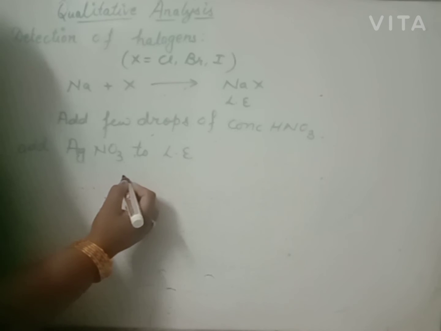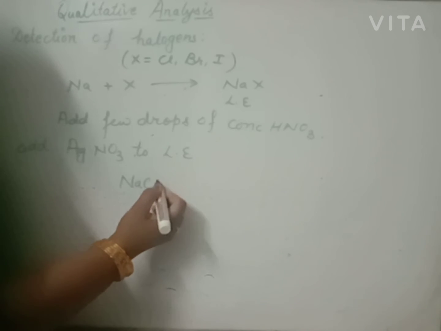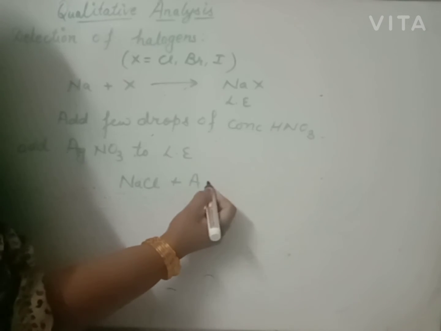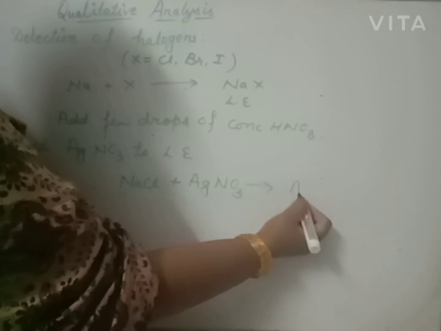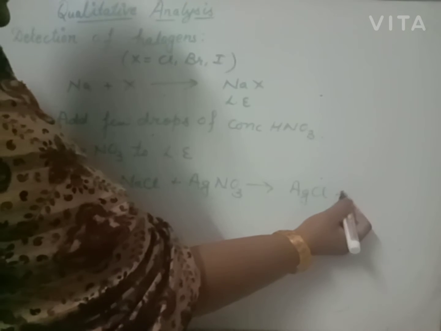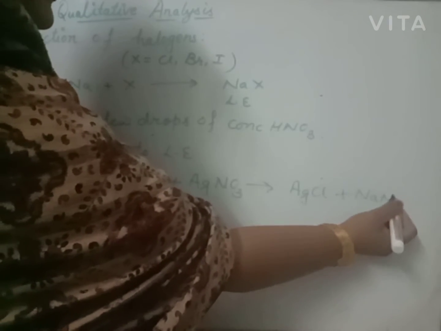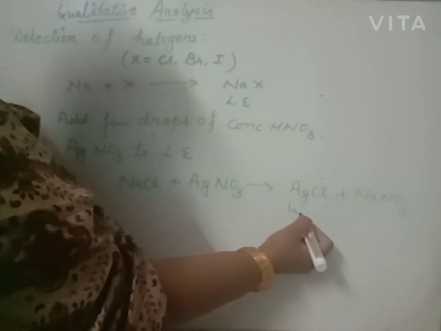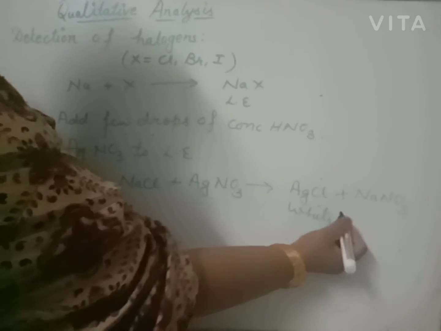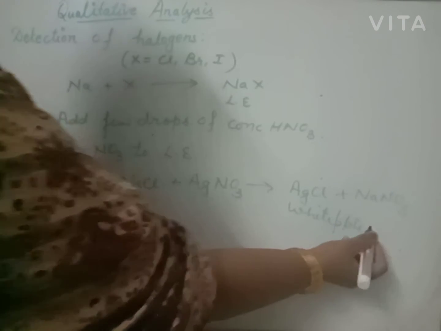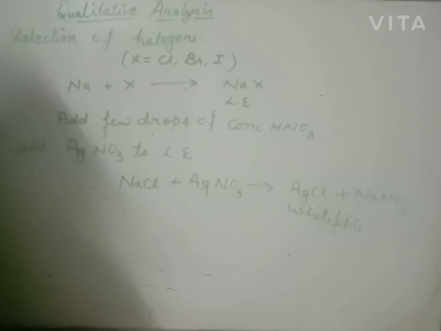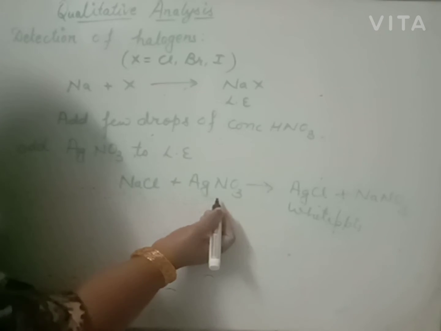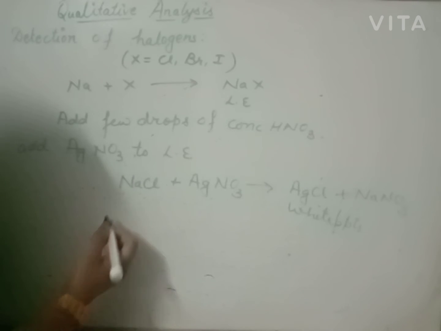Beta, if the extract contains NaCl, with silver nitrate it will give a white precipitate of AgCl. Sodium nitrate is removed and we will get white precipitate. If white precipitate is obtained, then we will say chloride ion or chlorine halogen is present in the given organic compound. If there is no white precipitate, chlorine is absent.